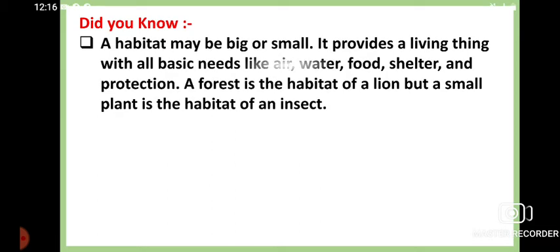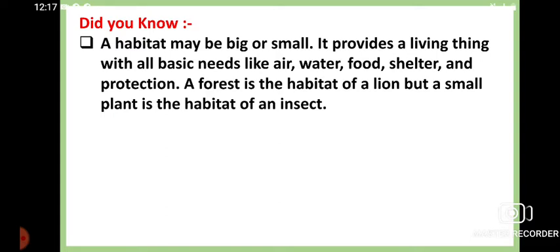Now, in this context, I must share a very good thing: a habitat, may be big or small, provides a living thing with all basic needs, that is air, water, food, shelter, protection, everything. It does not mean that it can provide these only if it is big.